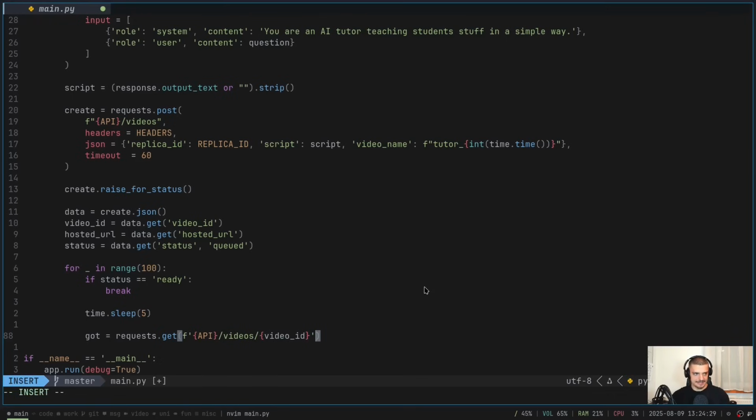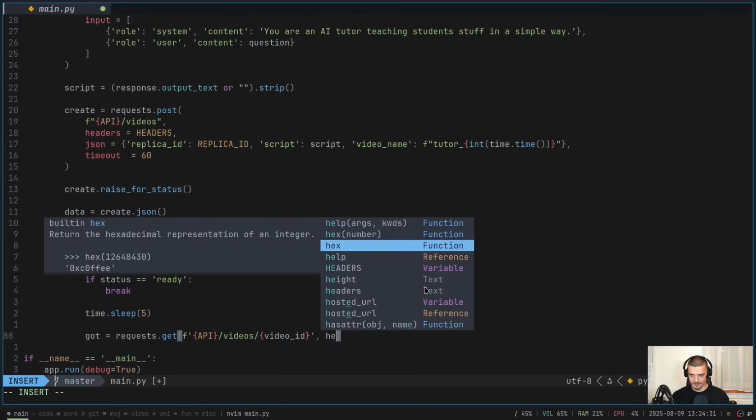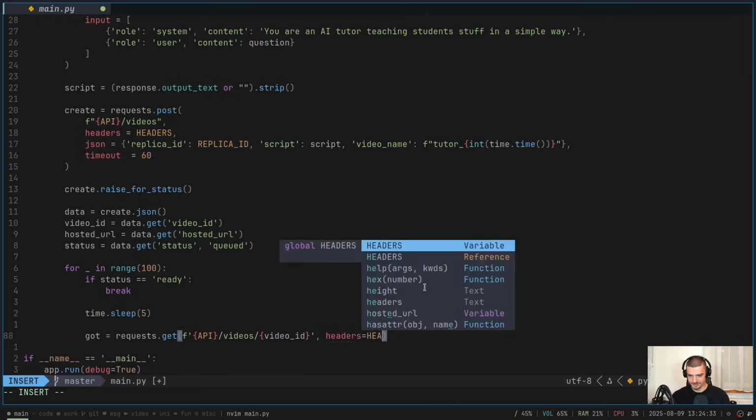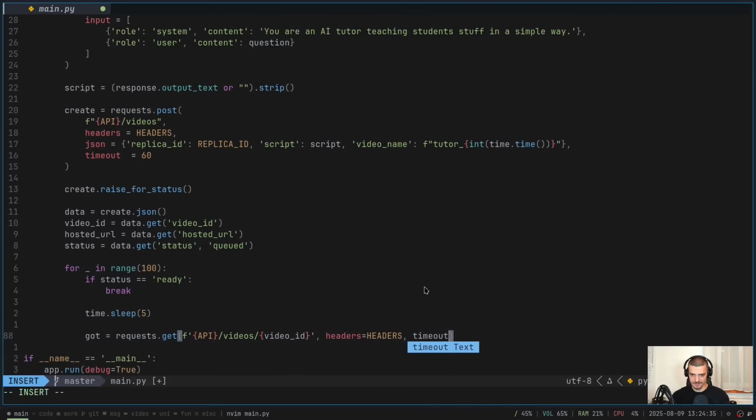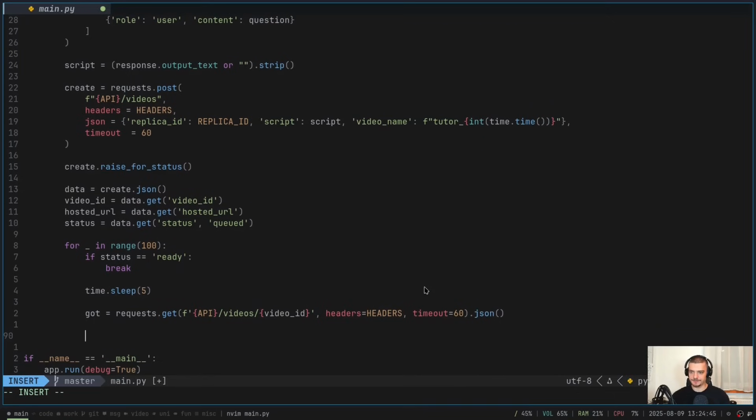And we're basically asking if this is already present. So headers, timeout for this one also 60 seconds. And we're interested in the JSON result. So this is what we now pull from the API, and then we update the status.